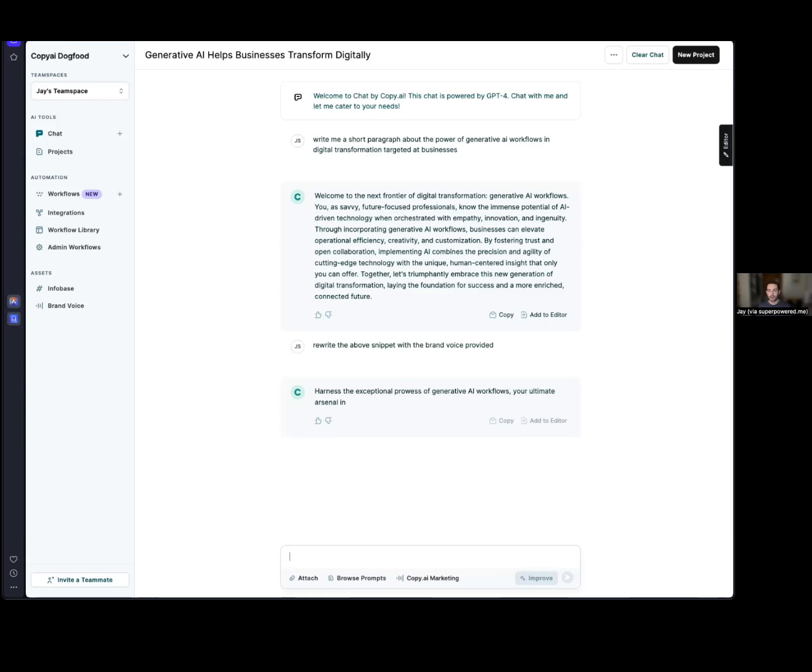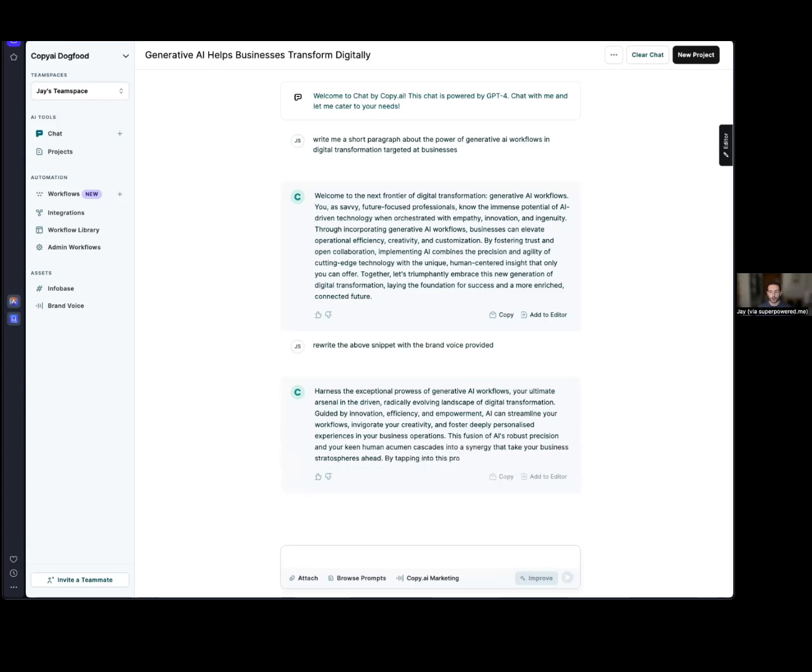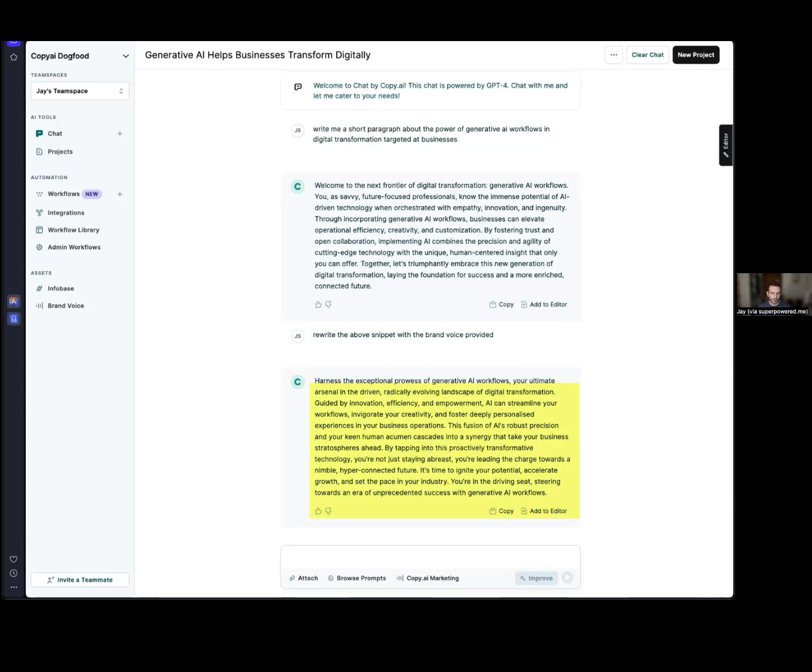And so here we see the language very much being improved. So harness the exceptional prowess of generative AI workflows, your ultimate arsenal in the driven, radically evolving landscape of digital transformation. So immediately we have much, much better content just by using brand voice, and it's all written in the voice of Copy.ai marketing. And so this is just one example of how you can take generated content from good or okay to great and effective.